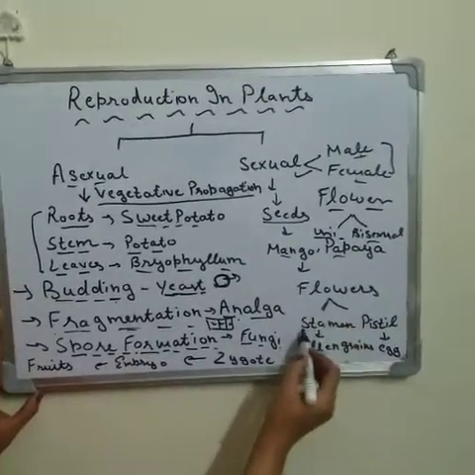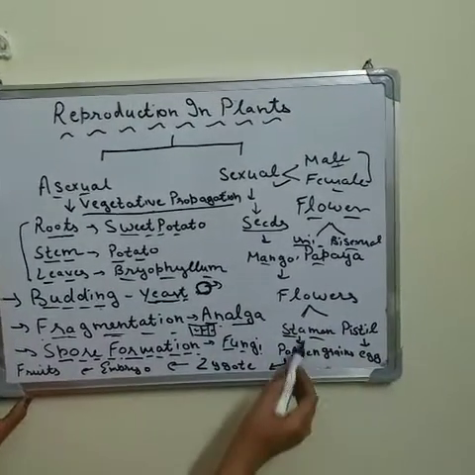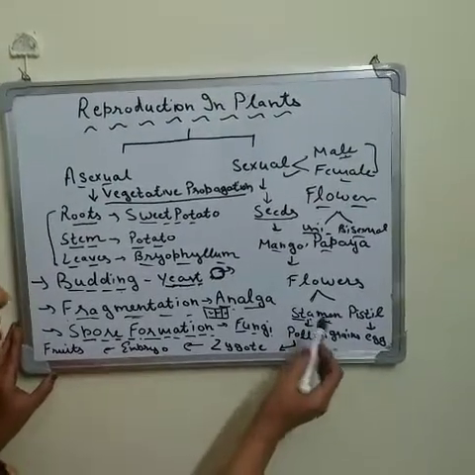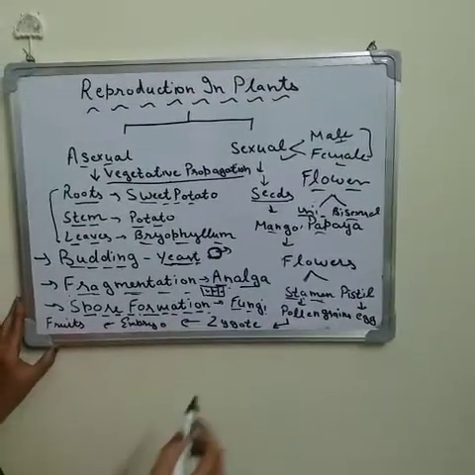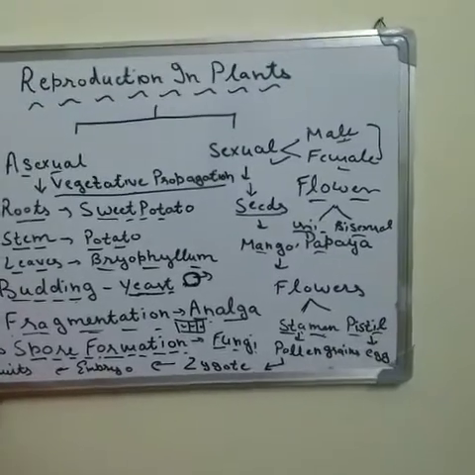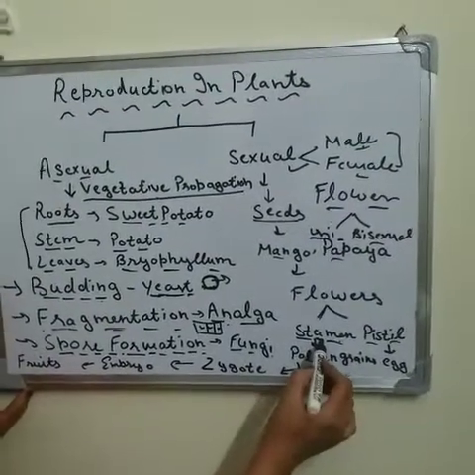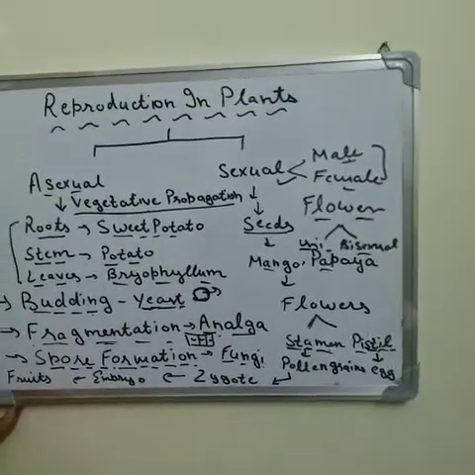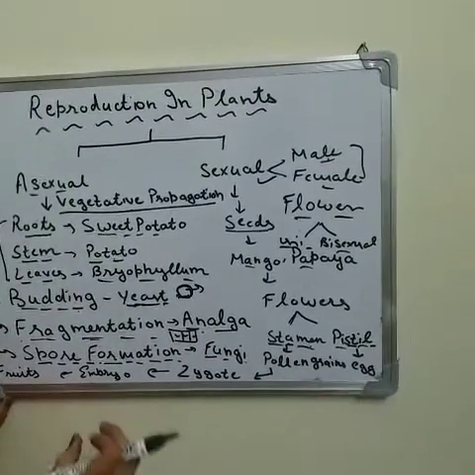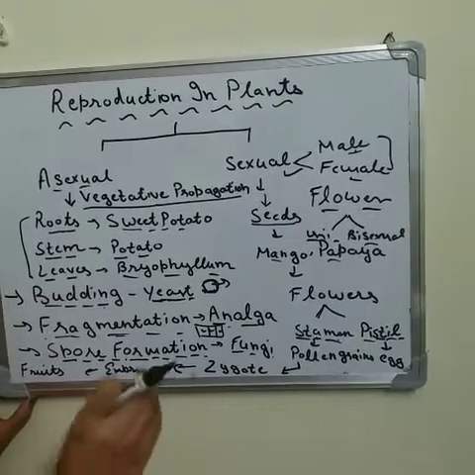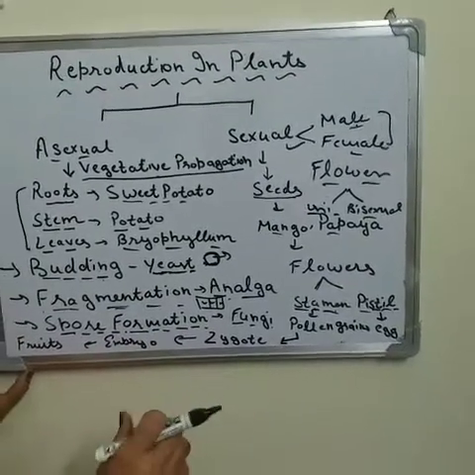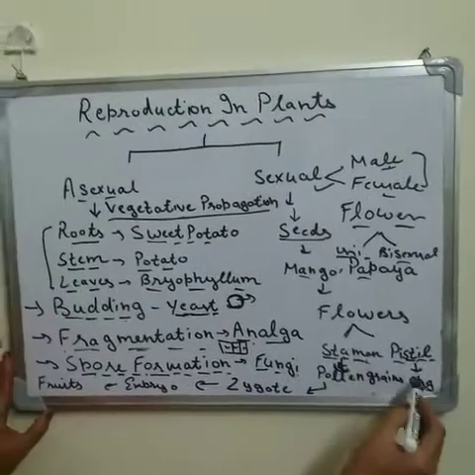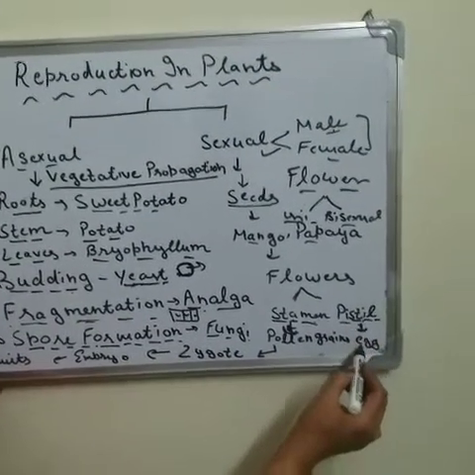The male reproductive part of a plant is the stamen, and the female reproductive part of a plant is the pistil. The parts responsible for the process of reproduction are the pollen grains, which are found in the stamen, and the egg, which is found in the pistil.